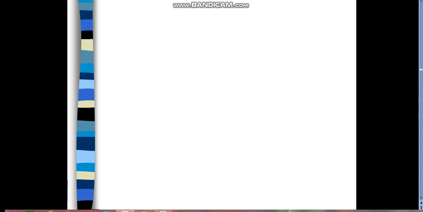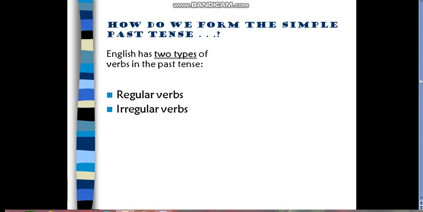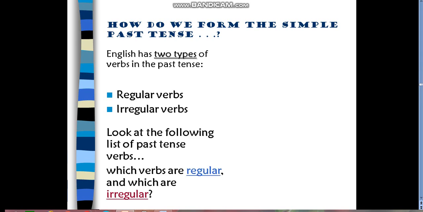Let's move to another formation. How do we form the simple past tense? We have two types, regular verbs and irregular verbs. Let's start with the regular verbs. Look at the following list of past tense verbs. Which verbs are regular and which are irregular?